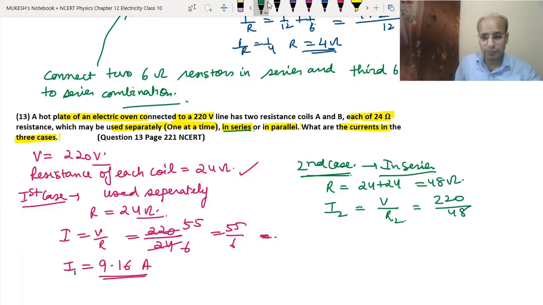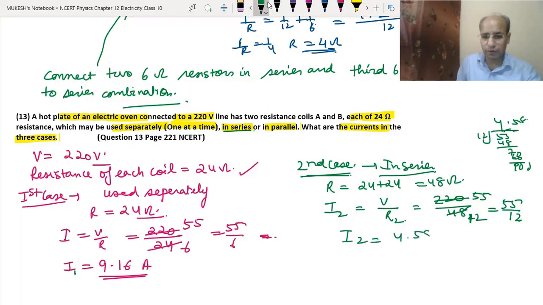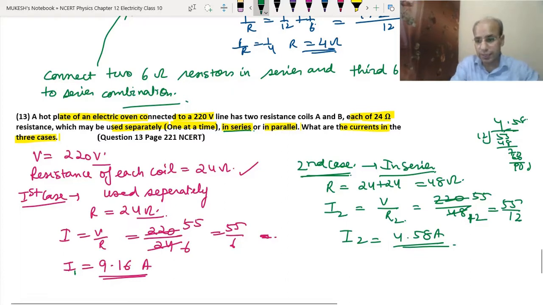When we divide them, we will get 24, 1 is 4, 4 twos are 8, 4 fives are 20, 4 fives are 20. So we got 55 upon 12. When we divide this, we got 4.58 ampere current in the second case. Okay, now we will go for the third case.